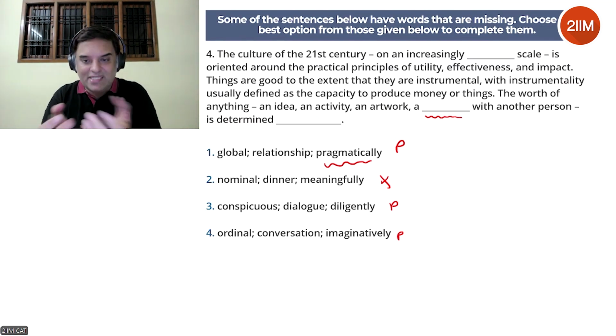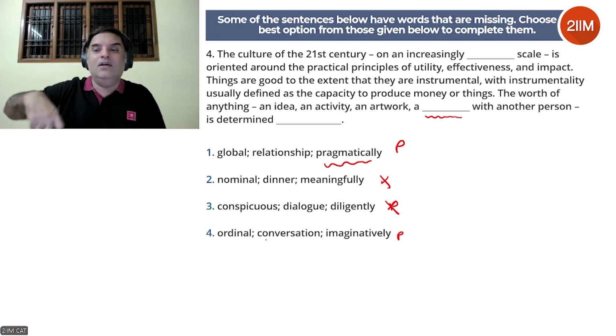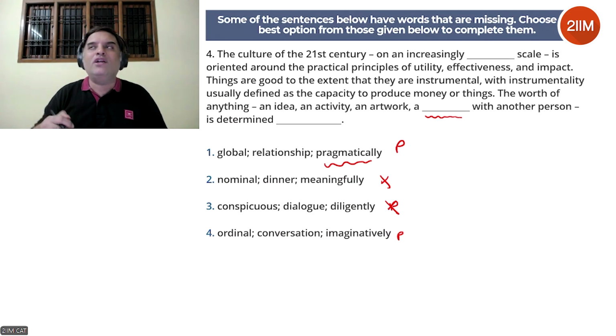All the three blanks make sense, but we have other options. We'll look at that. On an increasingly conspicuous scale, this doesn't make sense. Conspicuous is visible. Okay, conspicuous scale does not make any sense at all. On an ordinal scale, does not make any sense at all. Okay, we're not talking about the scale as in the measurement scale literally. Ordinal is order or sequence. So ordinal here does not make any sense at all, so we're going to eliminate that as well. Global relationship pragmatically makes perfect sense, and that is our answer.